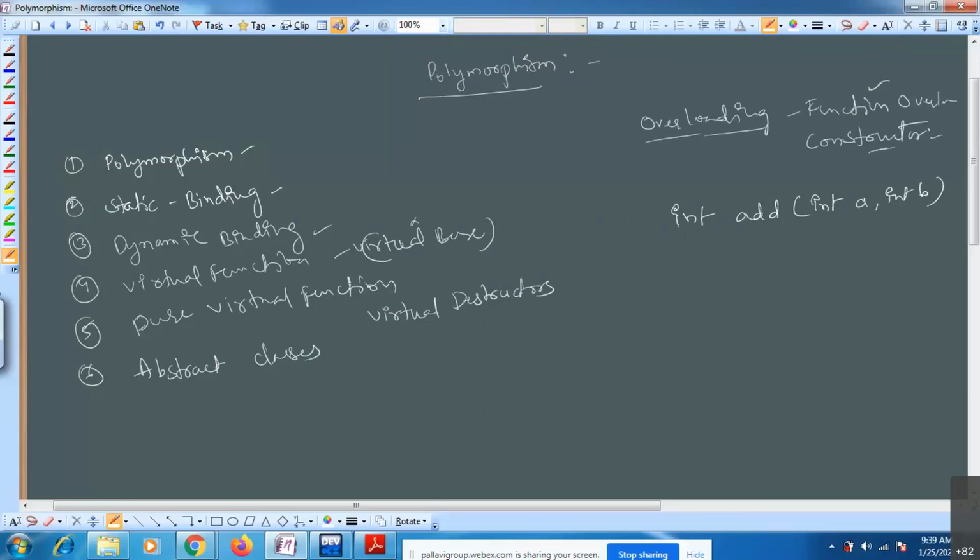This is one function. It has some definition to add these two numbers. I have one more function with the same name, int add. In this case, I'm going to add three numbers: int a, int b, int c.